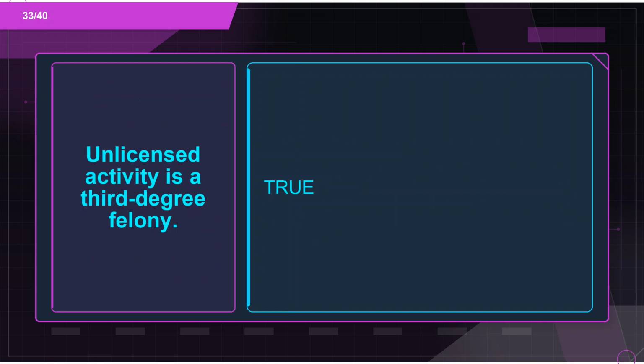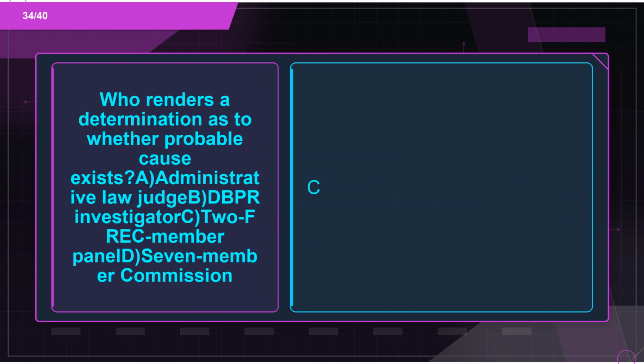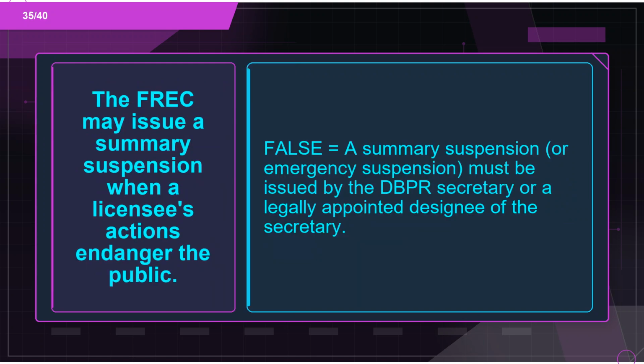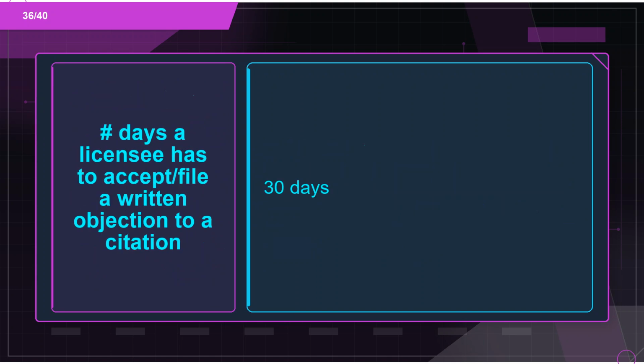Definition: true. Flashcard 34. Term: who renders a determination as to whether probable cause exists? A. Administrative Law Judge; B. DBPR Investigator; C. 2 FREC Member Panel; D. 7-member Commission. Definition: C. Flashcard 35. Term: the FREC may issue a summary suspension when a licensee's actions endanger the public. Definition: false. A summary suspension, or emergency suspension, must be issued by the DBPR Secretary or a legally appointed designee of the Secretary.